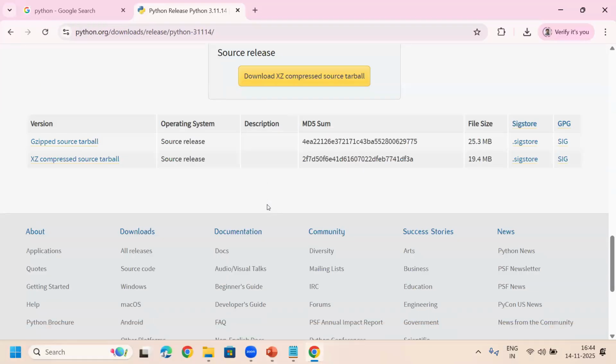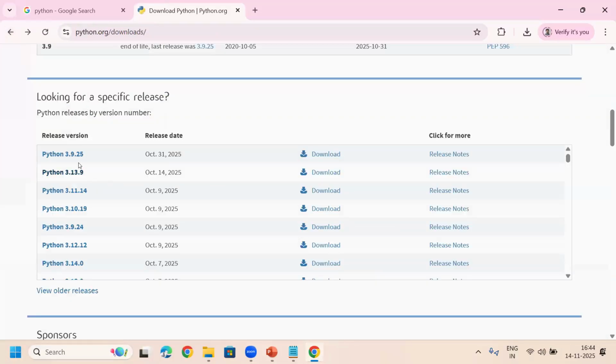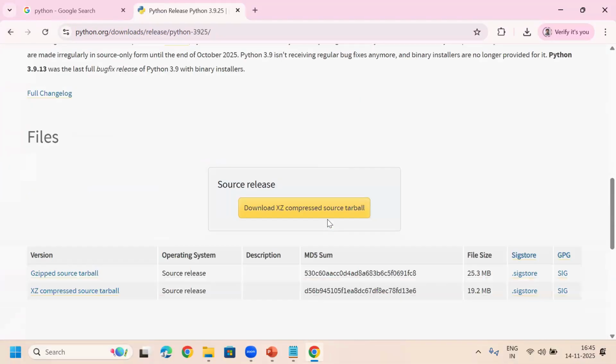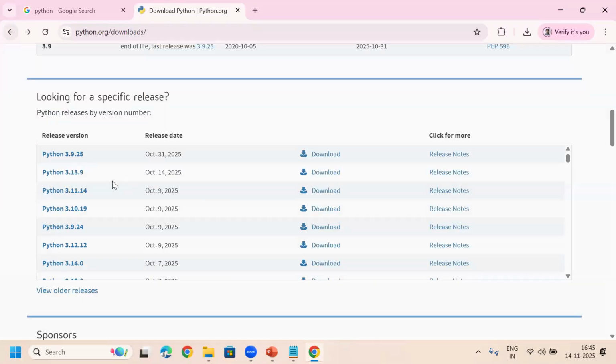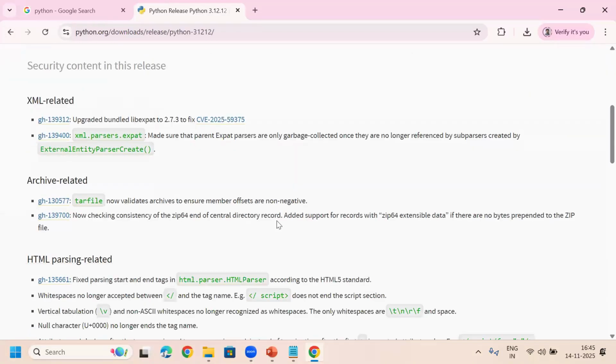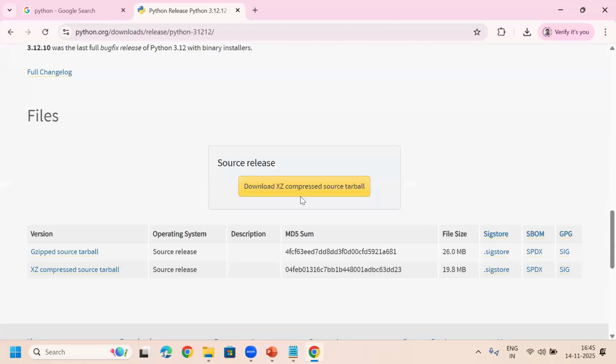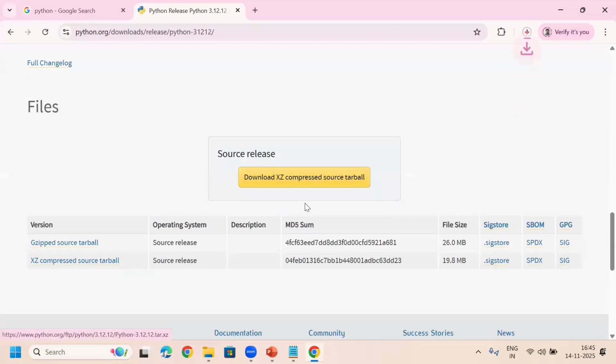Source released files. Okay, let me check here. 3.12.12. Let me check it. What is available?